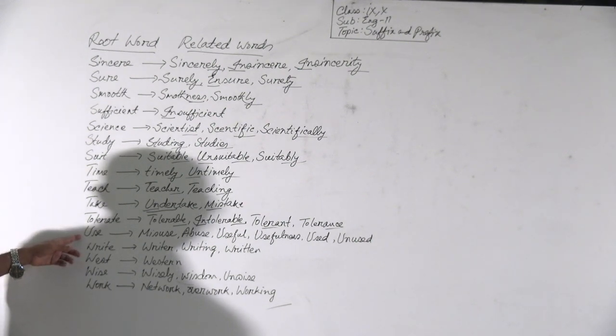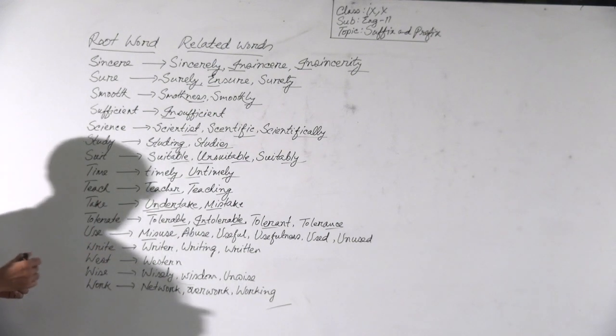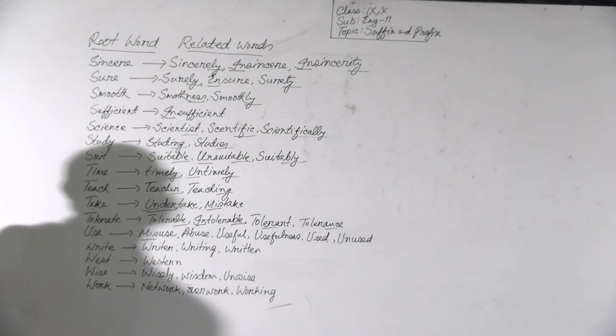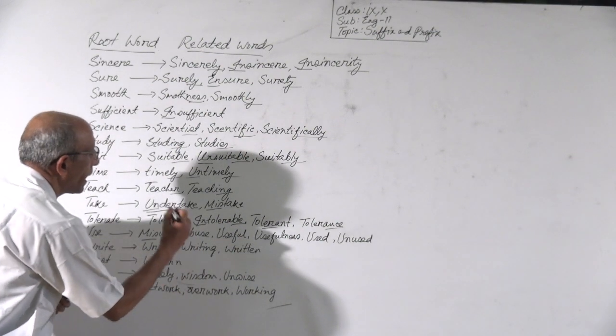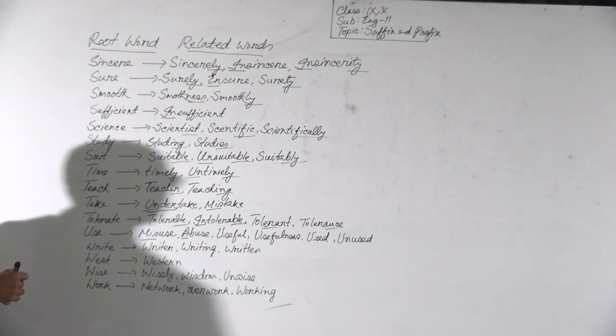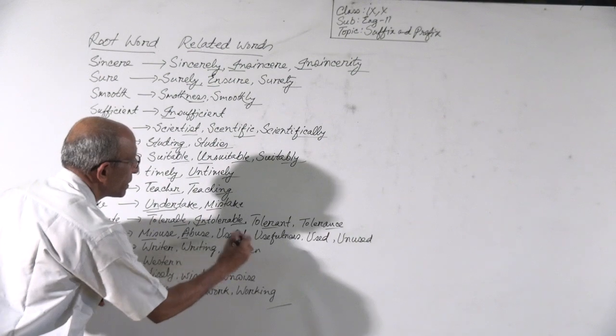Then use. Use is a verb. We can make misuse by adding the prefix mis. This is also a verb. We can make abuse by adding the prefix a. Abuse is also a verb. We can make useful by adding the suffix ful.